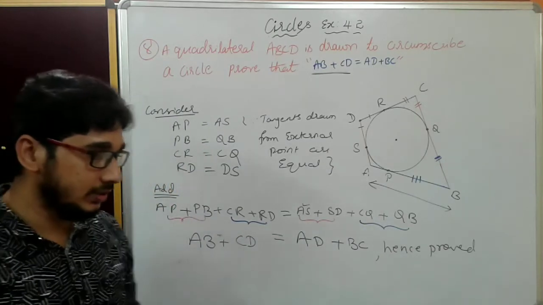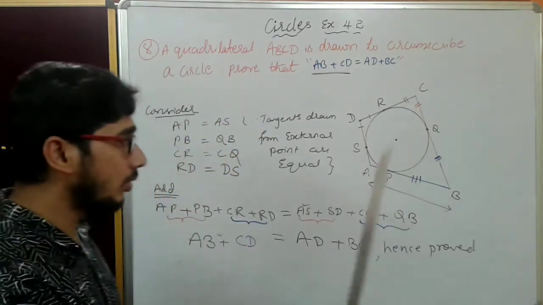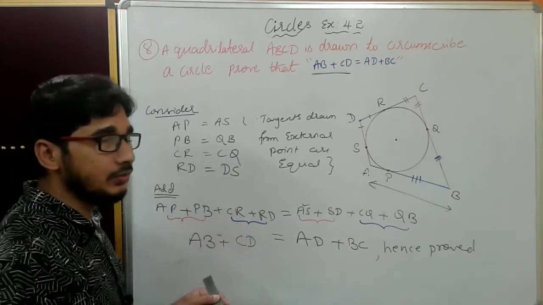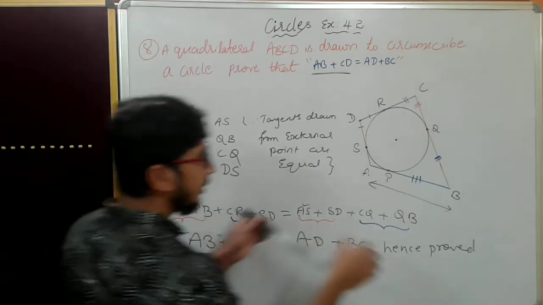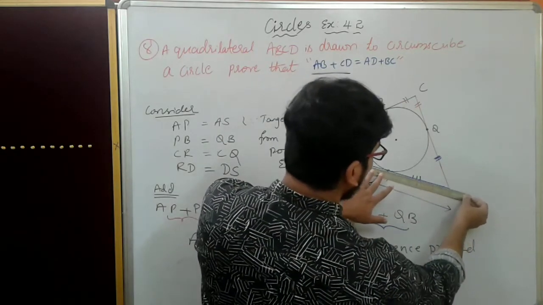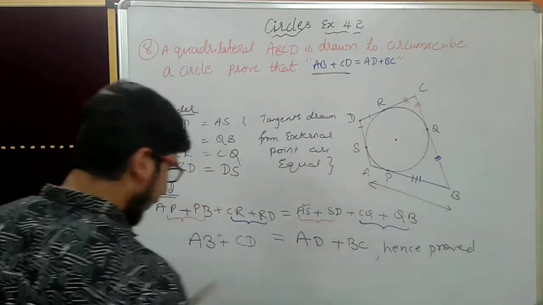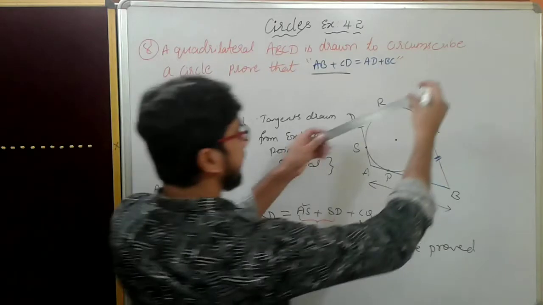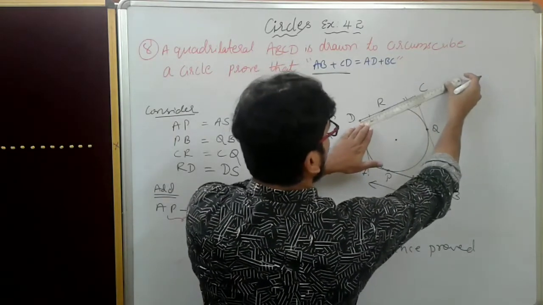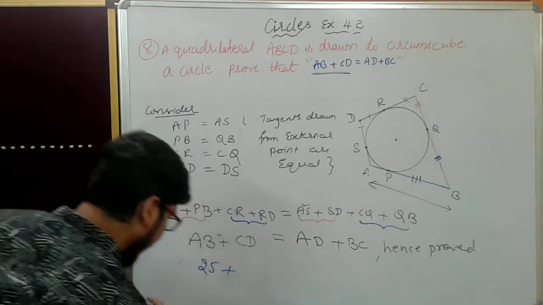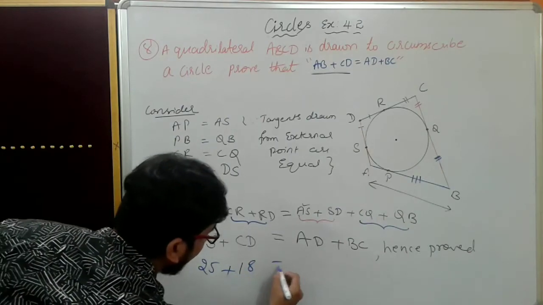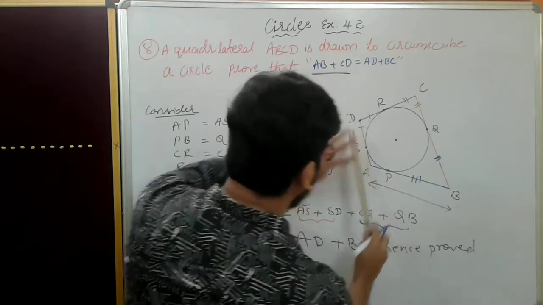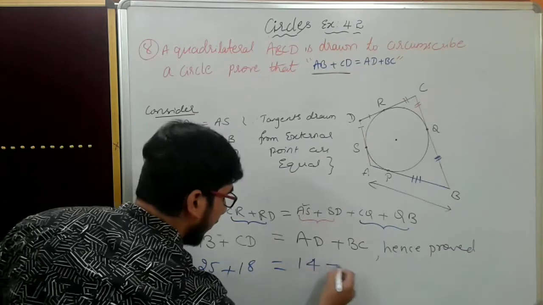So actually it is a fact, otherwise they will not give it to prove. Just if you measure, you will get to know. This is not there for examination, I am just telling for your clarification. AB plus CD, right? AB is 25. CD is around 18, which equals AD plus BC. AD is around 14.